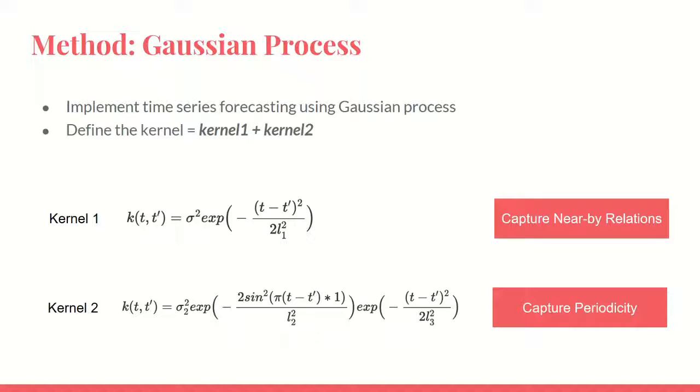Sigma here is the estimated variance accounted for by the function k, and rho is a length scale parameter that governs the decay rate. So smaller estimated values for rho indicate a faster decay rate in the covariance between two points as a function of time. The second kernel adds a covariance function that incorporates periodicity. The last step is to sum them up as our final kernel.